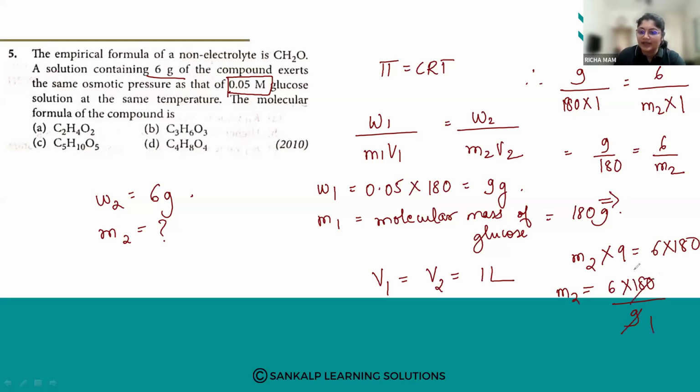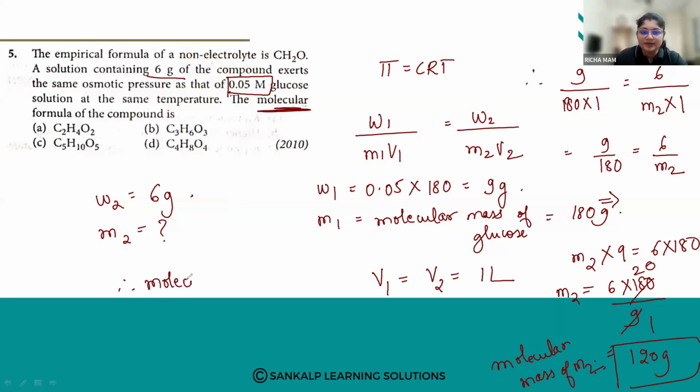9 twos are 18, so it is 120 grams. So I got the molecular mass of M2, compound 2, as 120. Now we need to find the molecular formula. The empirical formula is given. So how do we find it?